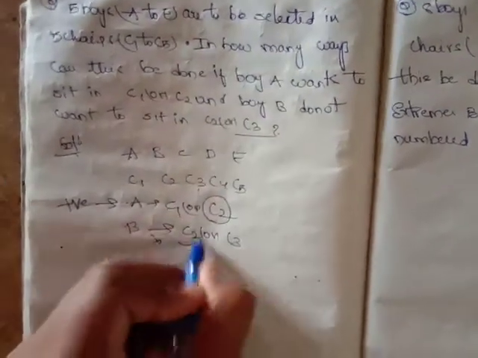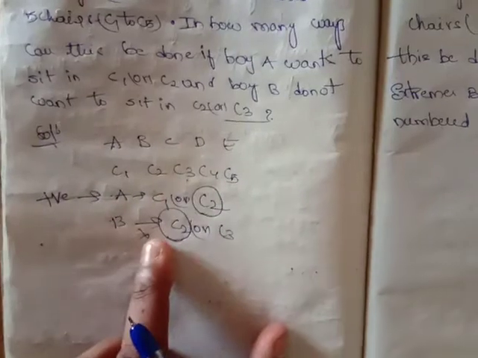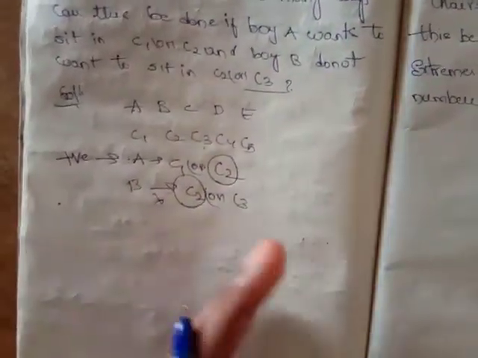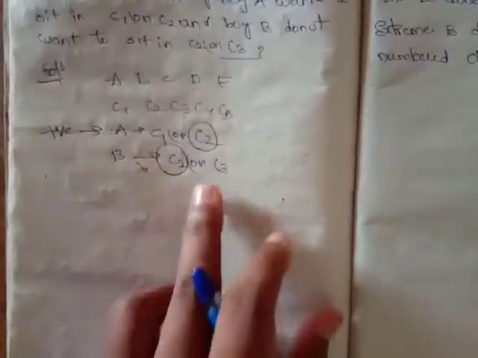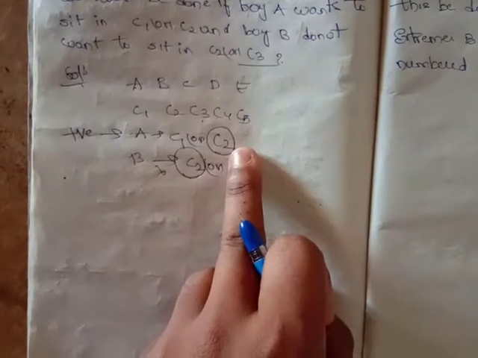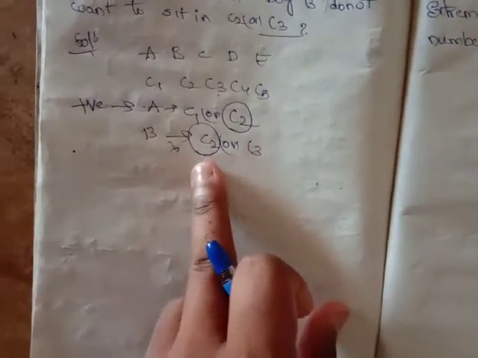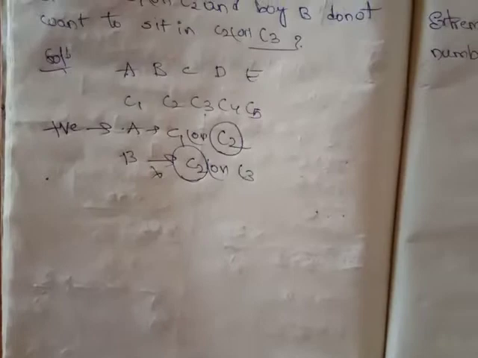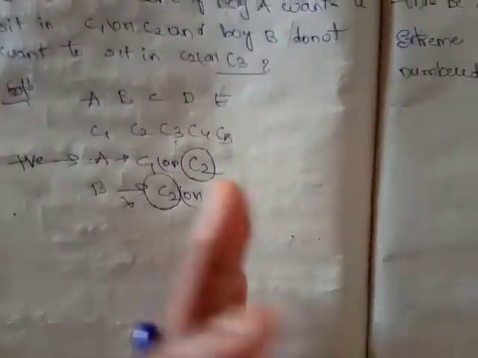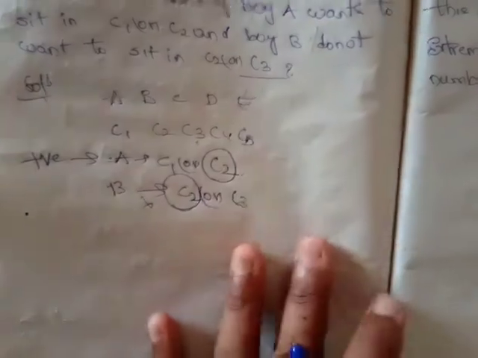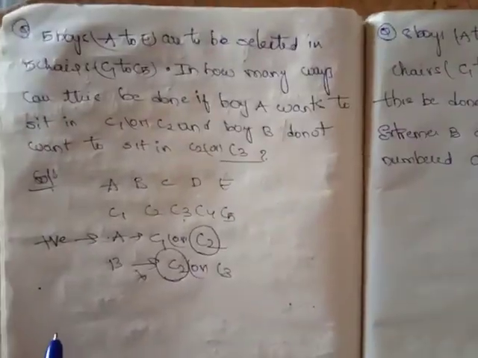See friends, here C2 is common. Both the positive and negative conditions deal with C2, so here we get the concept of colliding case. In the last lecture, in the last sum also, we saw colliding case. The positive condition has C2, and the negative condition also has C2. If the same digit comes in both positive and negative, then we go for colliding case. I have already told you in the previous problem.